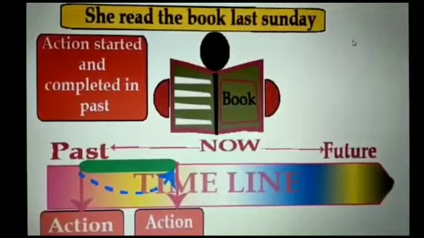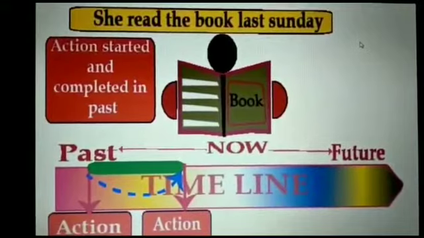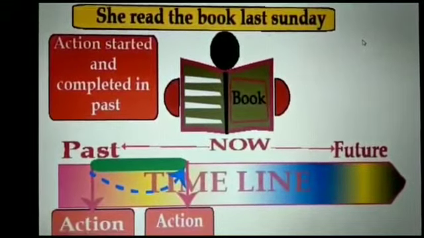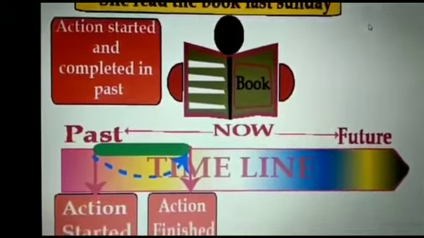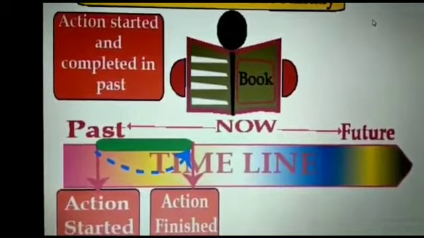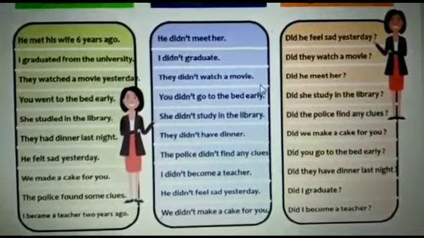This picture shows an example of simple past tense. She read the book last Sunday. Action started and completed in past. On the timeline of past, now, future, the action started in the past and has finished in the past. Next is how we make negatives and questions in the simple past.